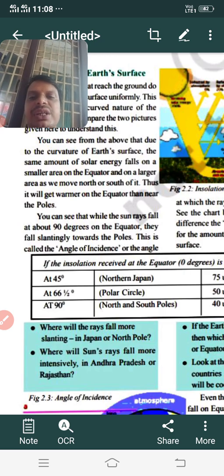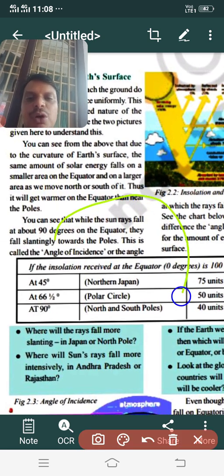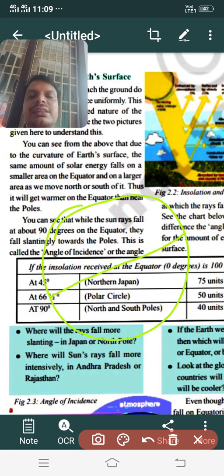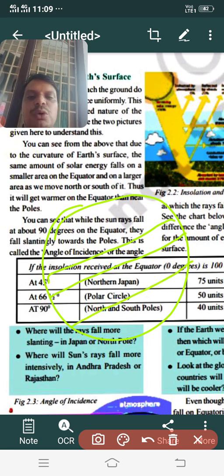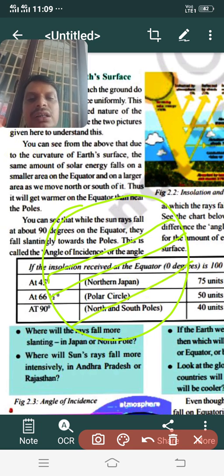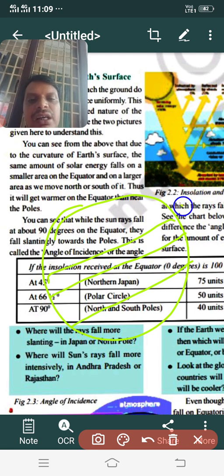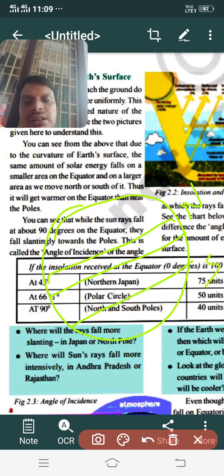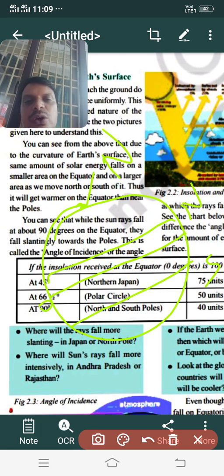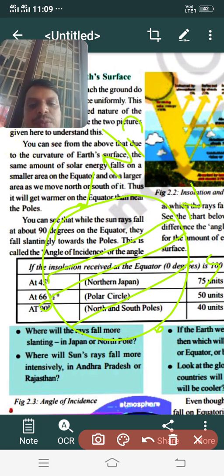You see here, because of its curvature, the middle part is called the equator. Towards the north of the equator is the northern hemisphere, and the imaginary lines drawn towards the north are called northern latitudes. These are called southern latitudes. Then what is the north end point called? This is the North Pole. The south end point is the South Pole.